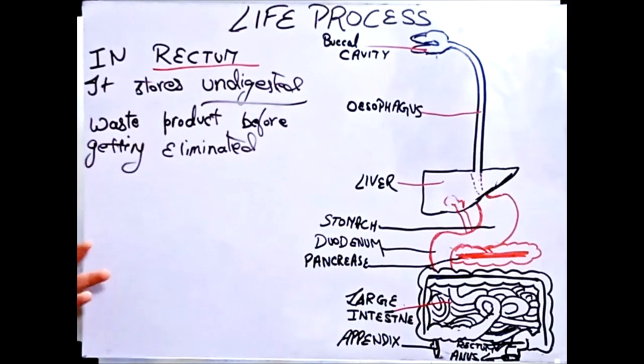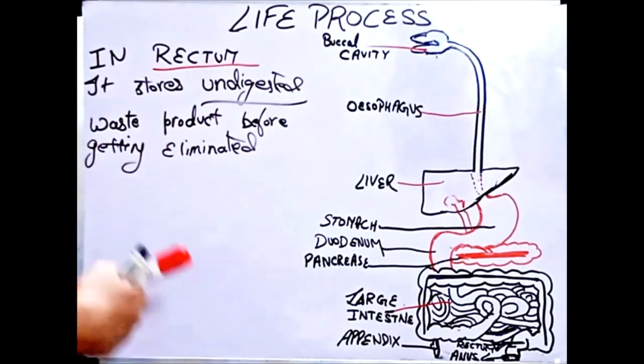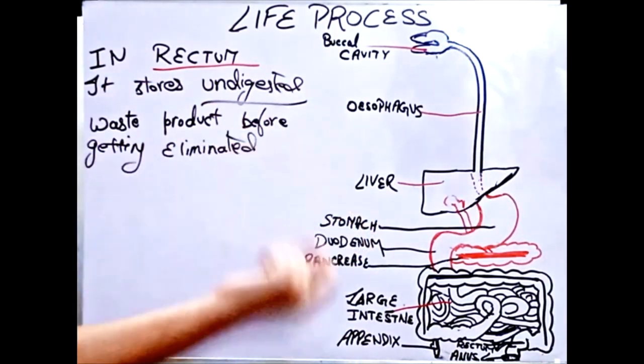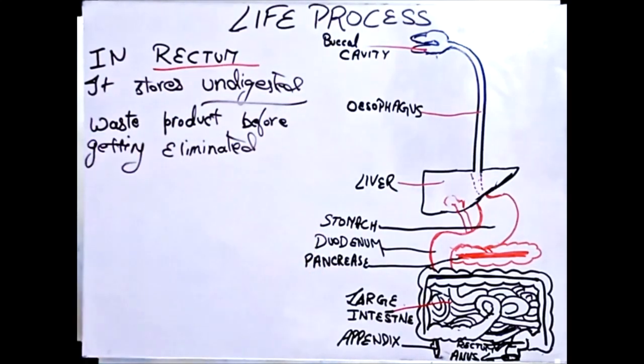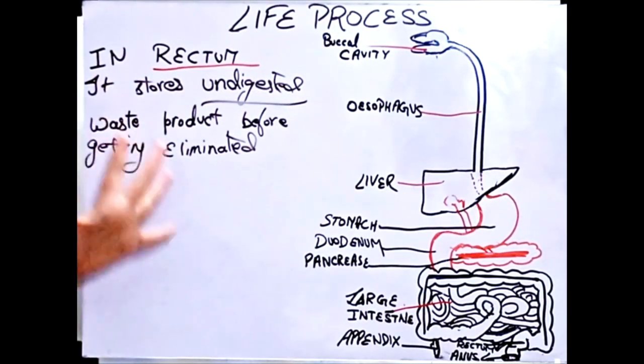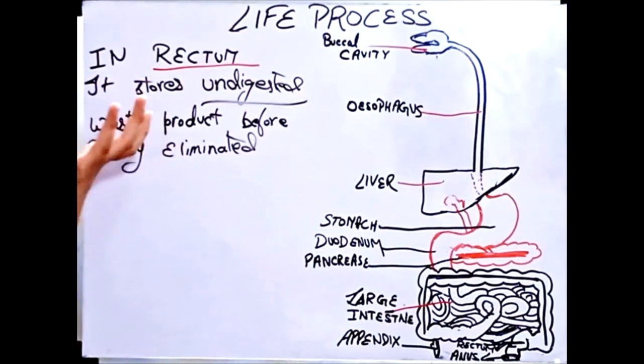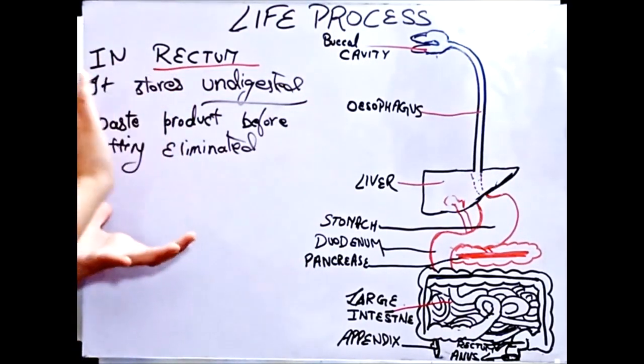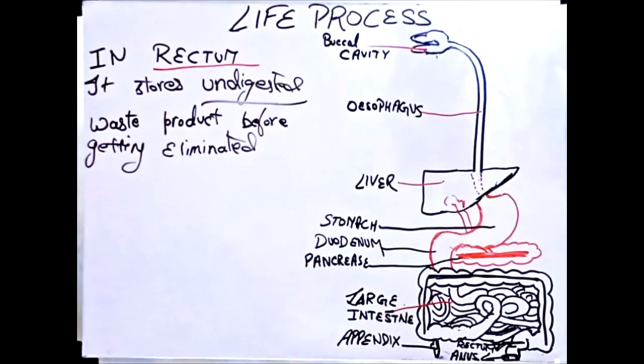Why? Because we don't eliminate this just whenever we want. It can't be eliminated as soon as the digestion is over. Yeah? So it needs a specific time. Like for excretion of our urine, we go to the washroom and then we excrete it. In the same way, it happens with our food as well. And for that, it needs a storage where the food waste product can be stored for a while, till it is eliminated.